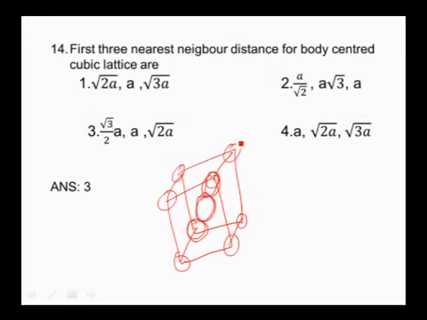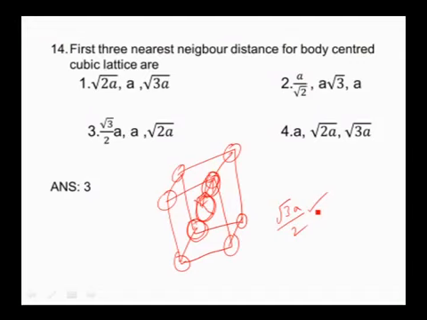Now, our question is the first 3 nearest neighboring distances for body centered cubic lattice. See here, these are the 2 particles which are in contact with each other. The total body diagonal length is equal to root 3a. Then half of the length is root 3a by 2. This is the first nearest neighboring distance between the constituent particles in BCC lattice.